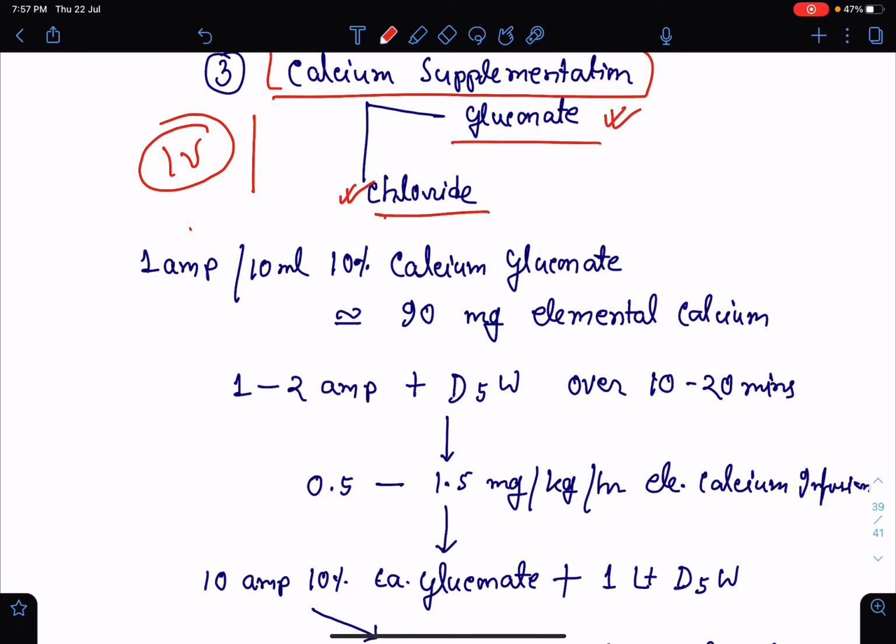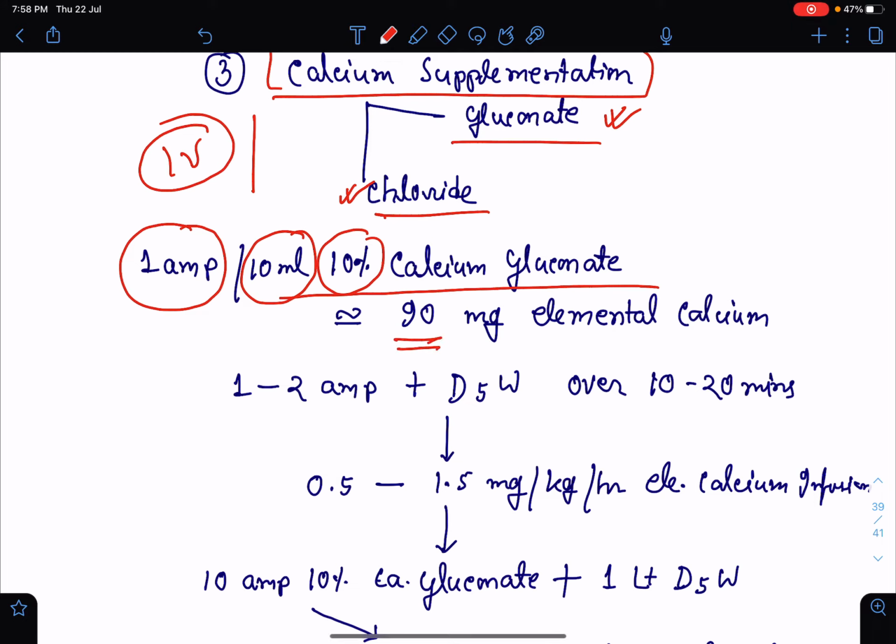Now, 1 ampoule of calcium gluconate solution means 10 ml of 10% calcium gluconate. Now, what does it mean? 10 ml of 10% calcium gluconate means it will contain 90 milligram of elemental calcium.